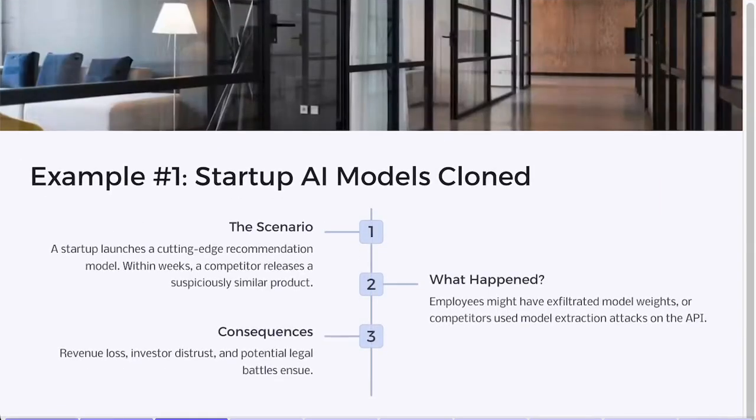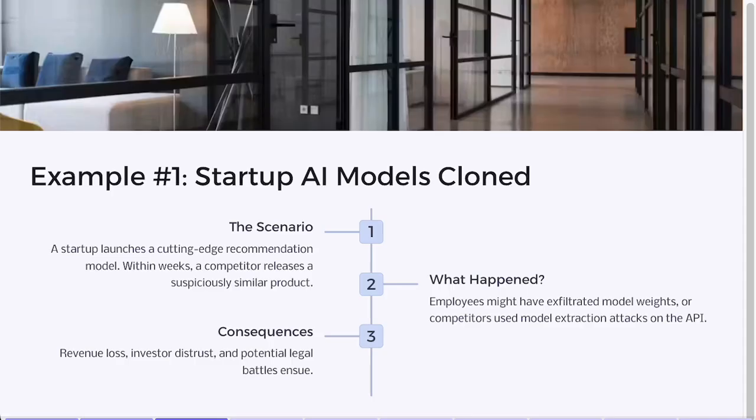Let's start with example number one, that is, startup AI models cloned by malicious competitors. Imagine you are a small AI startup with a cutting-edge recommendation model. You have spent months refining your dataset, adjusting hyperparameters, and stress testing real-world scenarios. Then, within weeks of launching, a suspiciously similar model appears from a competitor, undercutting your pricing and poaching your customers. What happened? Employees or collaborators might have exfiltrated the trained model weights, or the competitor used model extraction attacks, repeatedly querying your live API to replicate its decision boundaries.